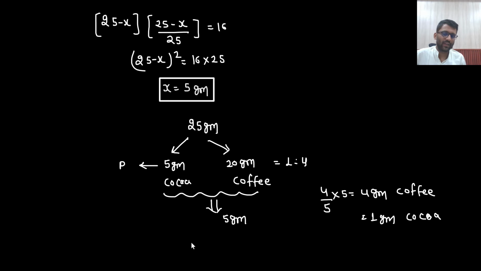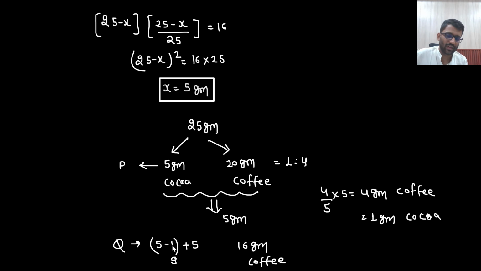So I will take out 1 gram of cocoa powder, and then I add up again 5 gram of cocoa powder, and I have taken 4 gram of coffee out of it. So basically I am left with 16 gram of coffee now. 4 gram of coffee I have taken out, so 16 gram of coffee I am left with now. And this is 5 minus 1, 4 plus 5, 9 gram, sorry. 9 gram of cocoa powder I am left with.